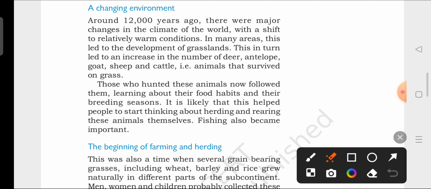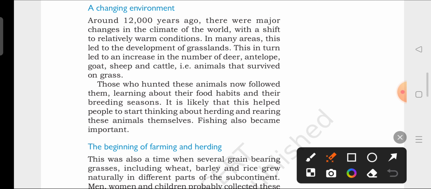Now we are going to see that transitional period, as I've already mentioned in my previous video. In this chapter we are going to see the transition of these earliest people from hunter gatherers to growing food. From this topic we are going to see what were the reasons that they shifted towards this new occupation. Now they will start living a settled life, and we will learn about all those reasons here in this topic.